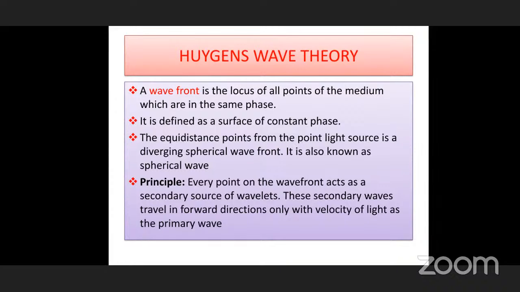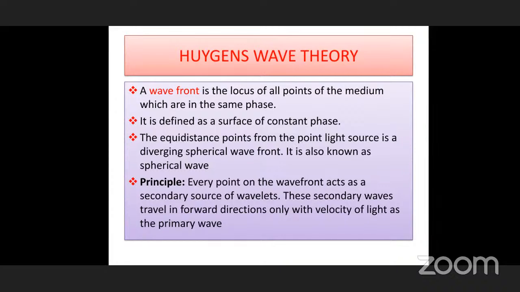While going in the forward direction, first we take a primary wavefront. We take a light source, and at a small distance you can imagine a sphere. That sphere is taken as the primary wavefront. From this primary wavefront, how does the light move forward and get transmitted in other directions?